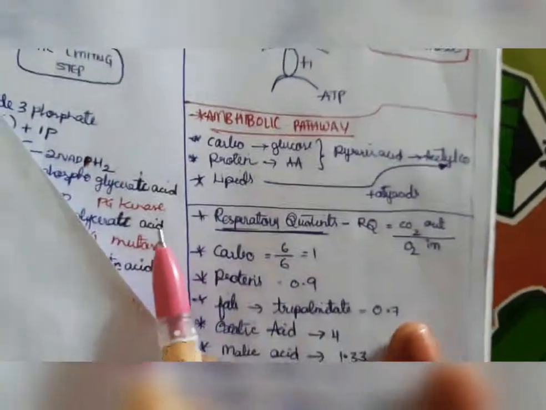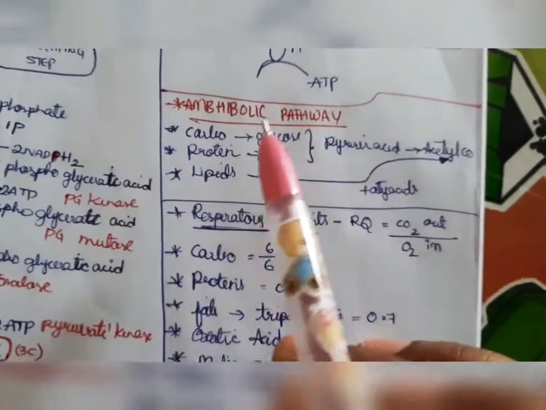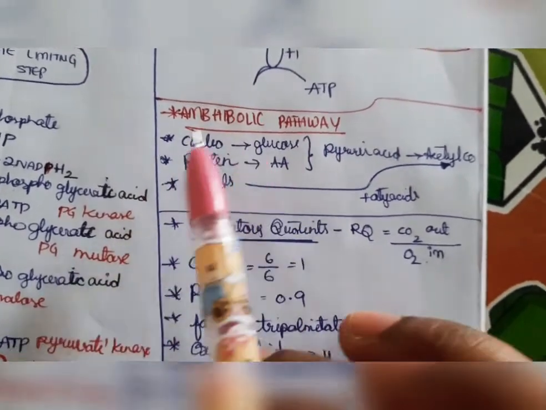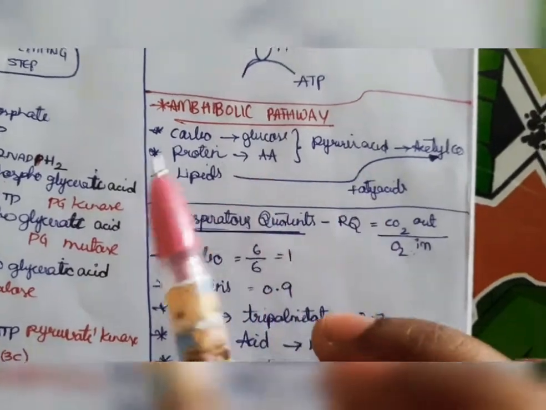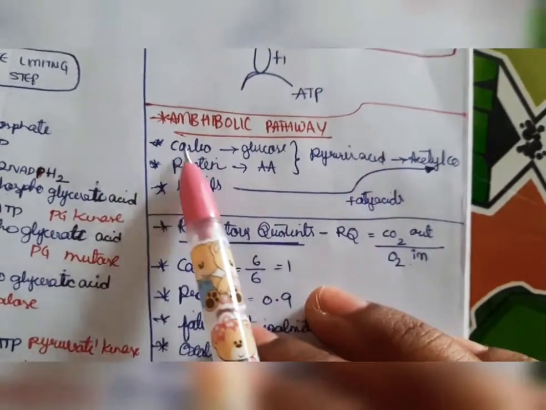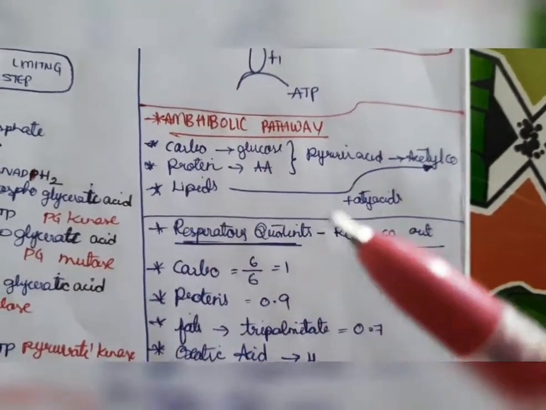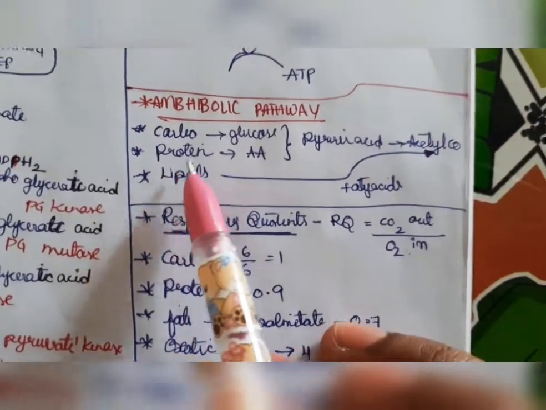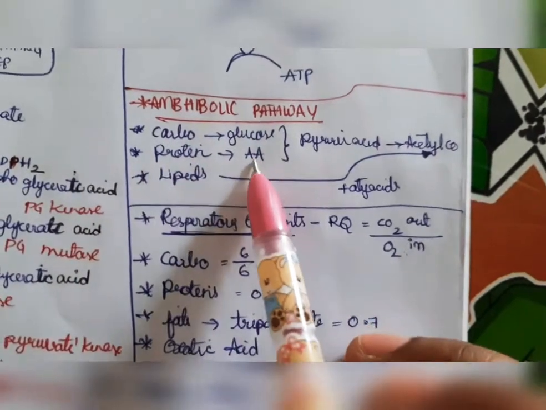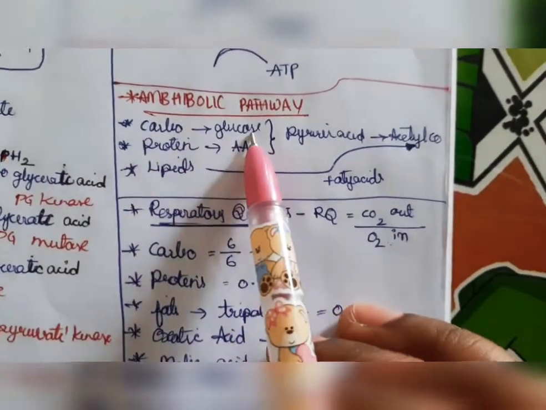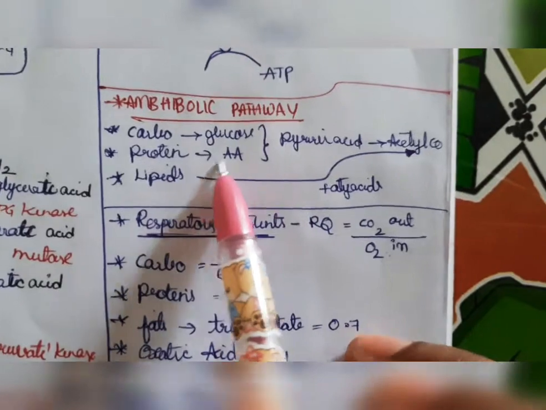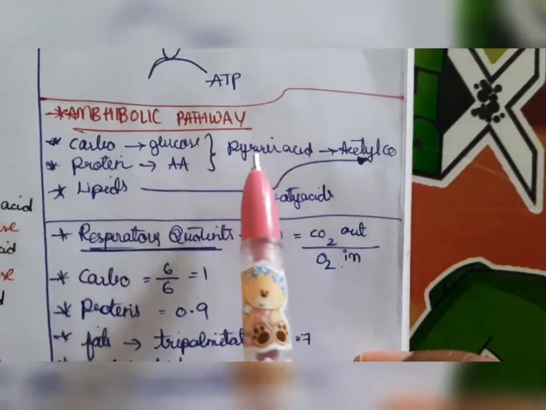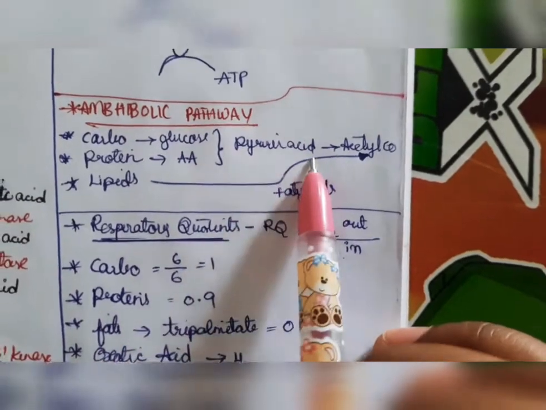Now we will see the amphibolic pathway. The amphibolic pathway means how carbohydrates, proteins and lipids are involved in the processes, and at what place the process takes place. Glucose from carbohydrates and amino acids from proteins enter glycolysis and form pyruvic acid.